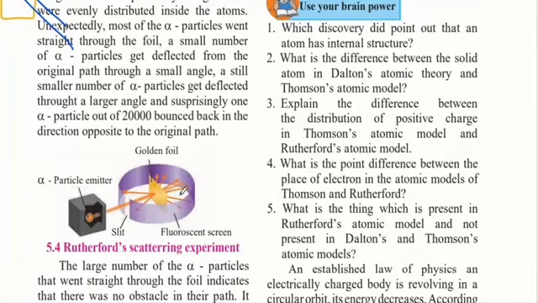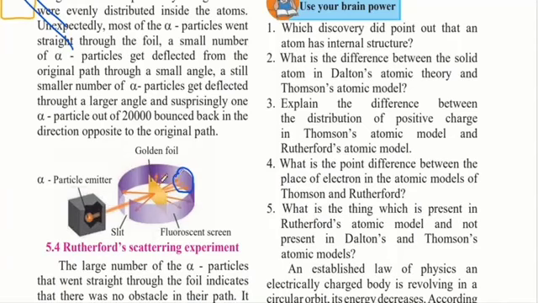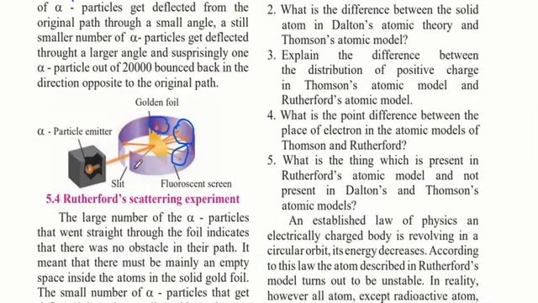So when the alpha particles were bombarded on this gold foil, he noticed that most of them went through, as we can see in the ones behind over here. Then he noticed that some got deflected through a small angle. That is the ones we see over here and over here. That tells us that some of them got deflected through a small angle, and an even smaller number of particles got deflected by a large angle, and that is what we see on either side over here. But only one out of every 20,000 bounced back, and we can see that by this one, which is coming back to the original position.